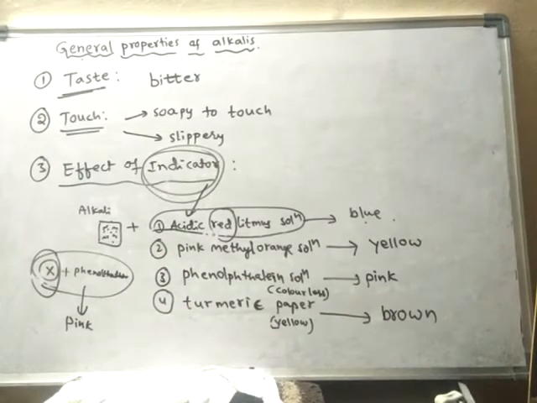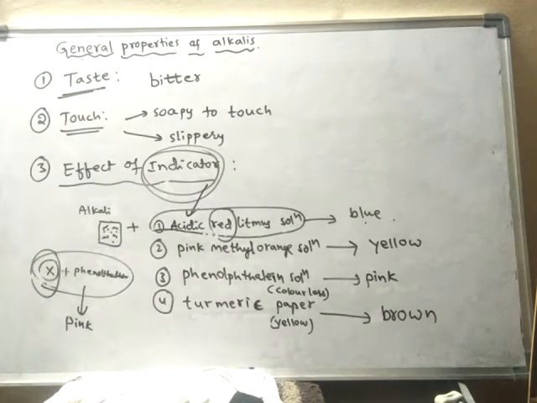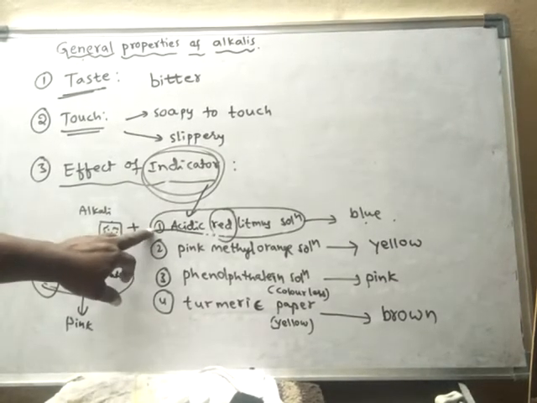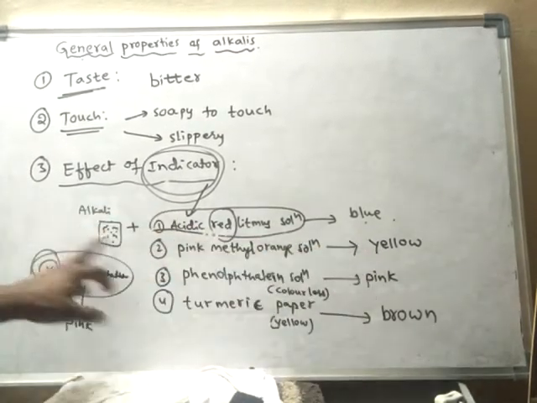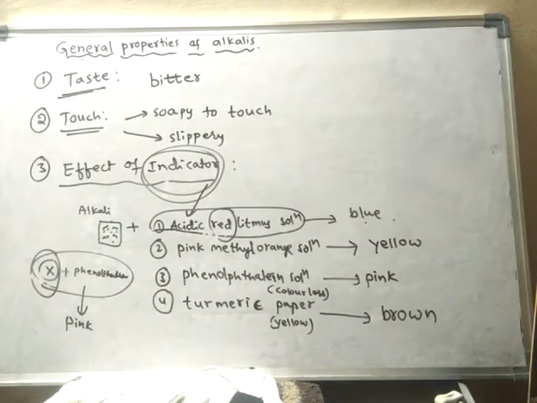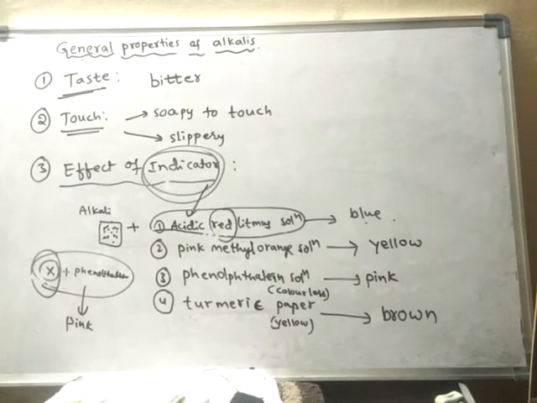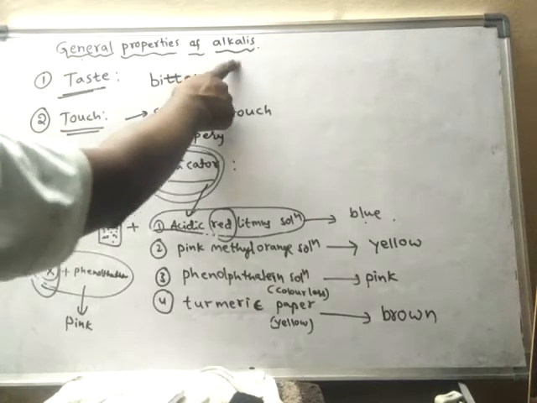So in this way, these are some of the indicators which can identify whether the given substance is acid or base. An indicator is a substance which changes its color upon reacting with either acid or base. So with base, this one will turn into blue, this one will turn into yellow, this one will turn into pink, and this one will turn into brown. So like this, we have to take a water soluble base. So in this way, alkalis have such properties.